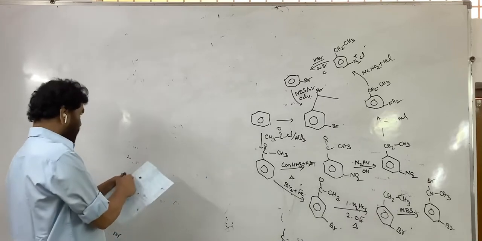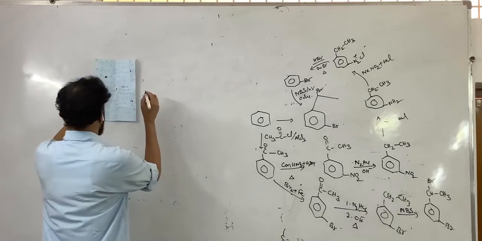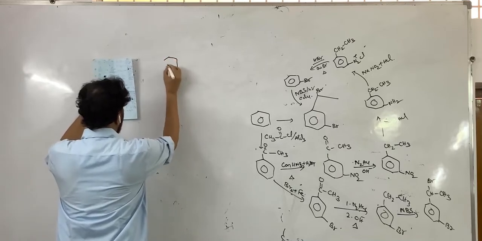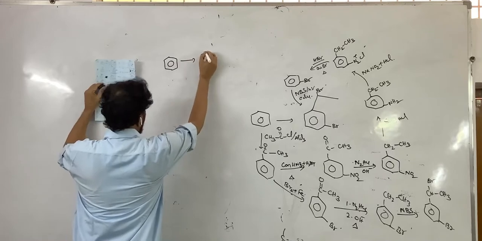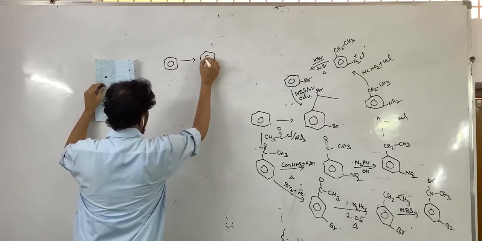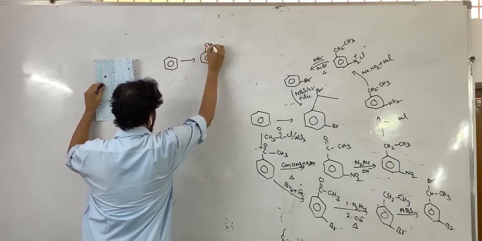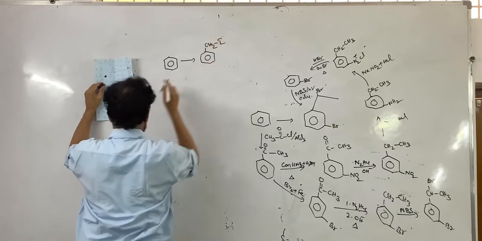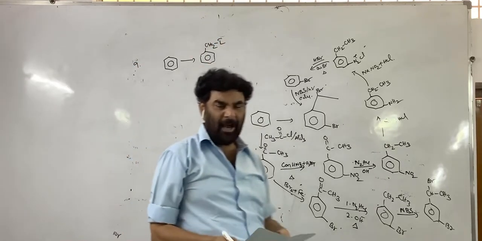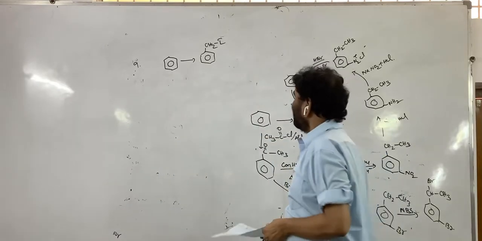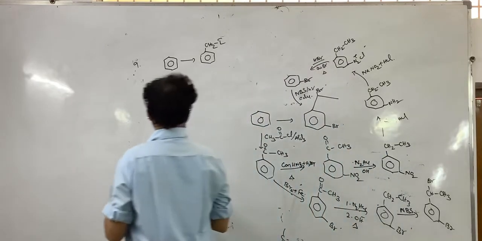The next one is known reactions. We are writing the benzyl iodide. This is the 9th one. See how to convert. It is looking very easy.